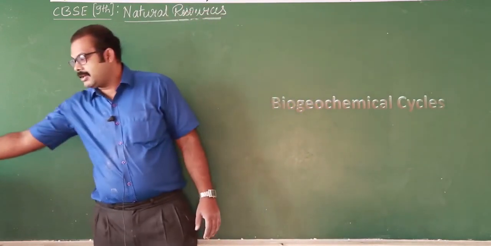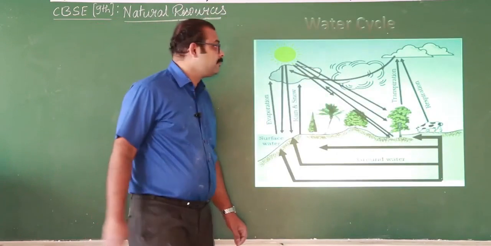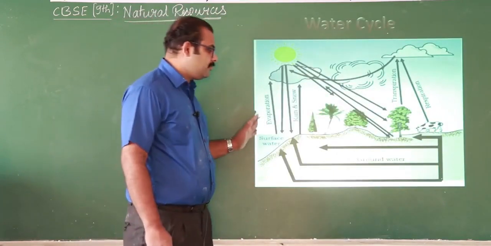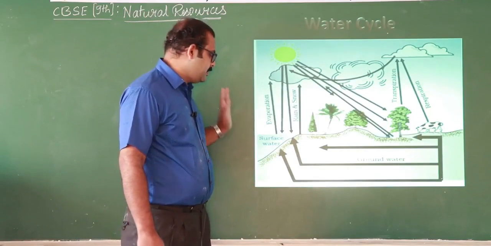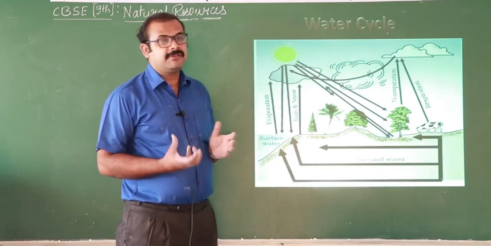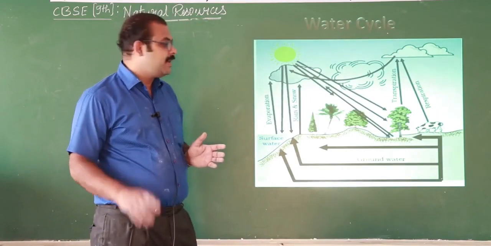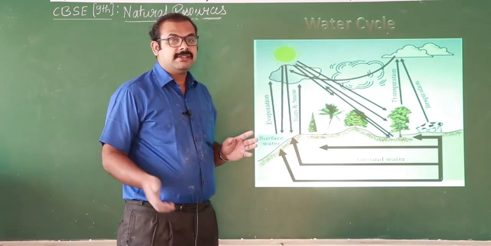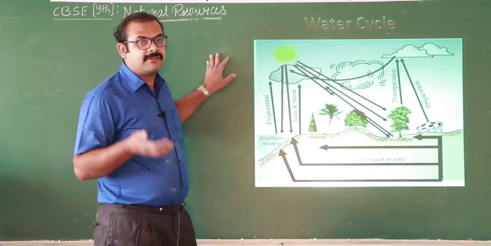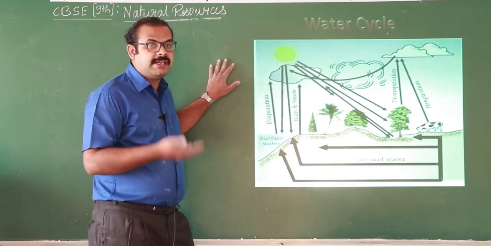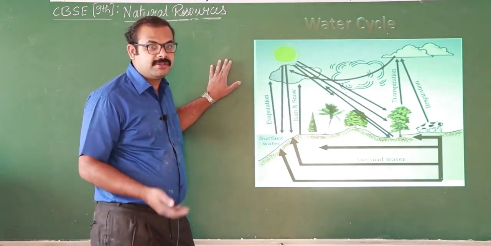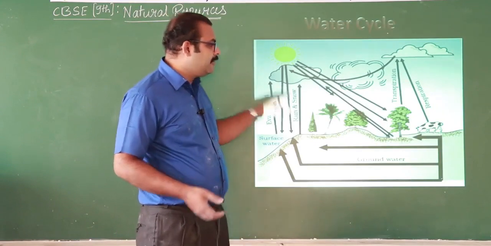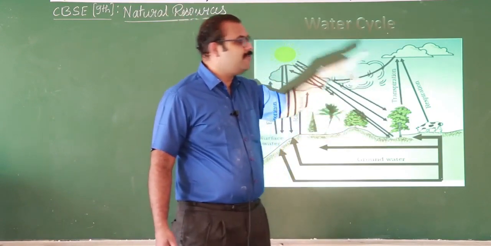So let's see the first one, water cycle. Water cycle means, as you see, the heating of the surface of the earth is not even. It is more on the land and less on the water. During the daytime the water from the land surface starts evaporating. As the evaporation increases, the vapor rises upward and forms clouds.